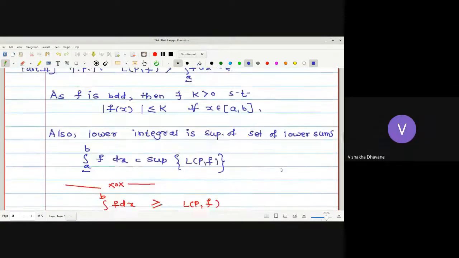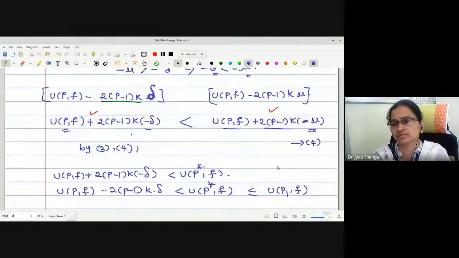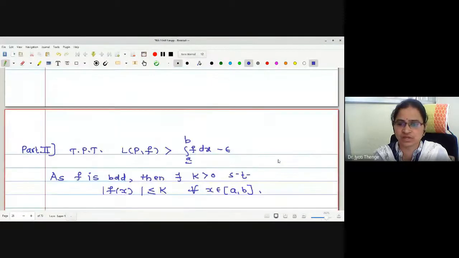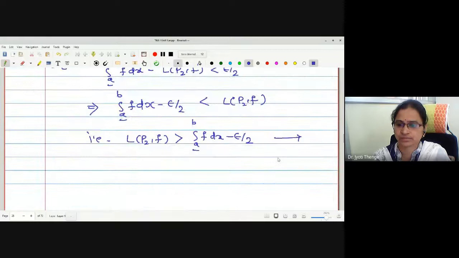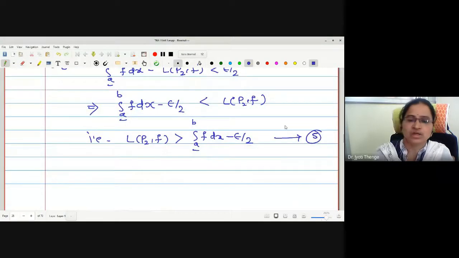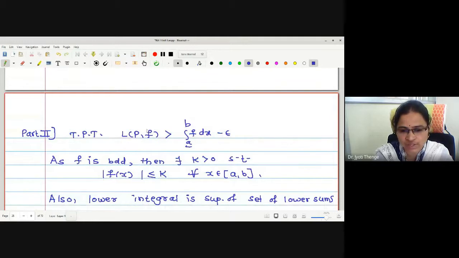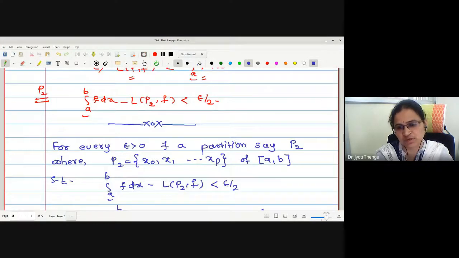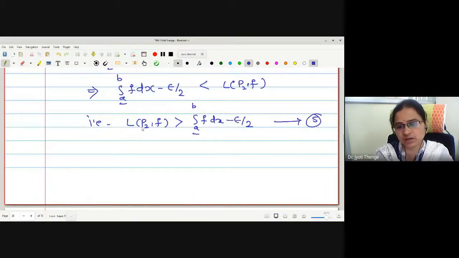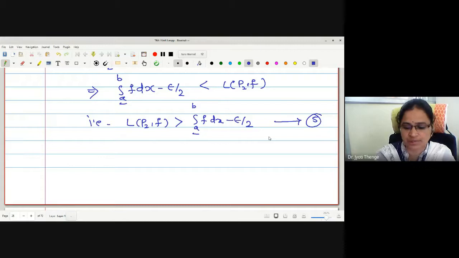The last number I have given is 4, so here I will write 5. Why have I written it in this format? Because the statement I wanted to prove is in the same format: lower sum greater than lower integral minus epsilon. Therefore, for this particular P2, the lower sum is greater than the lower integral minus epsilon by 2.